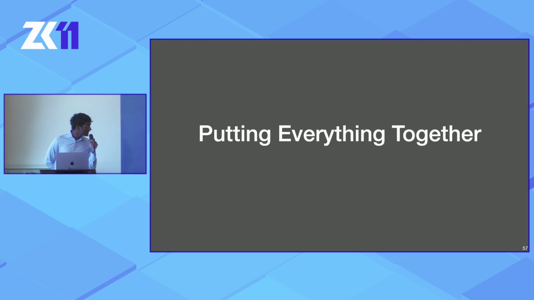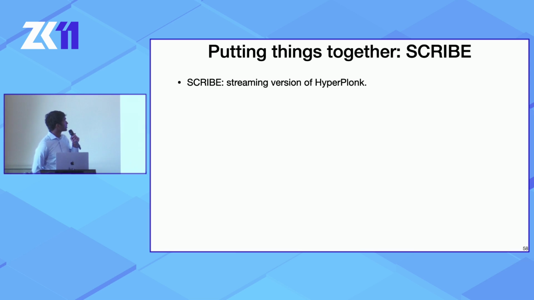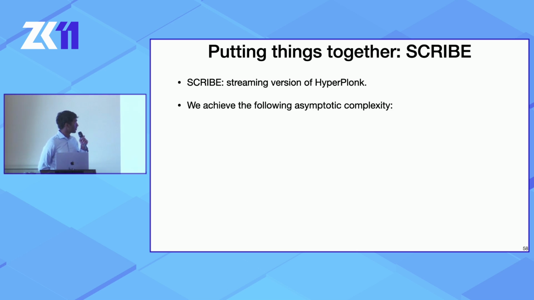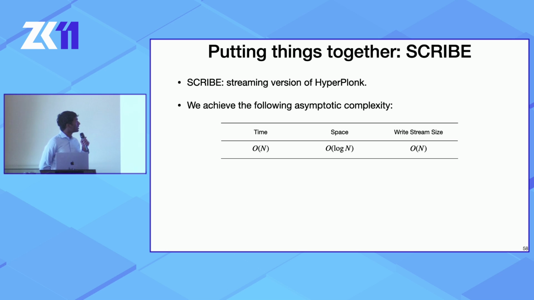So putting everything together, we just saw Scribe, which was a streaming version of the HyperPlonk SNARK, and we achieved the following asymptotic complexity: linear time, logarithmic space. But there's no free lunch, and we required access to some external storage, let's say a drive that has a linear amount of memory. And this can sometimes be expensive depending on the setting you're in.